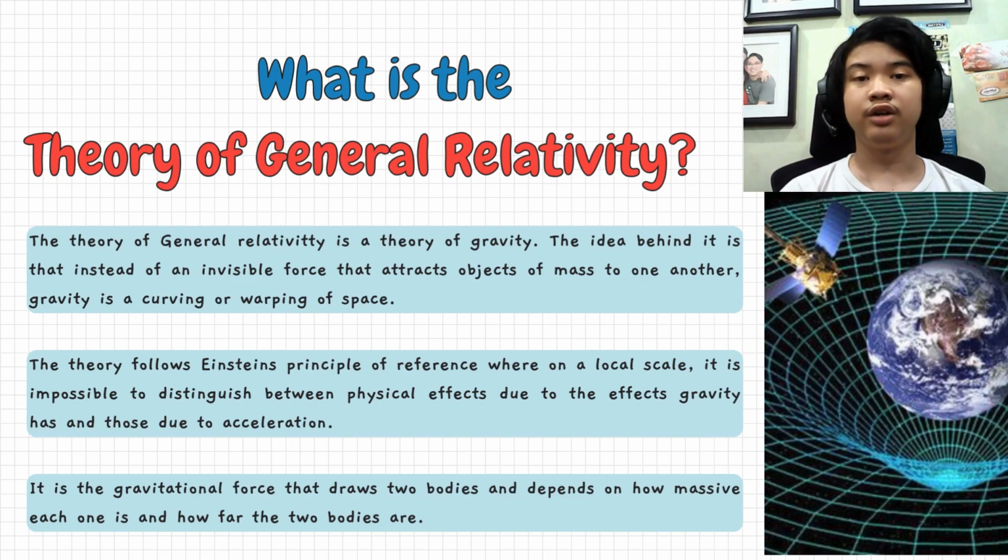The theory follows Einstein's principle of reference, where on a local scale, it is impossible to distinguish between physical effects due to the effects of gravity and those due to acceleration. It is the gravitational force that draws two bodies together, depending on how massive each one is and how far apart the two bodies are.